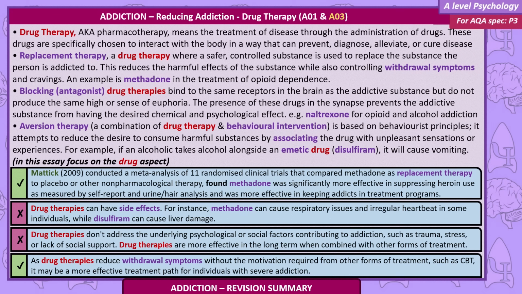Drug therapies can have side effects. For instance, methadone can cause respiratory issues and irregular heartbeat in some individuals, while disulfiram can cause liver damage. Drug therapies don't address the underlying psychological or social factors contributing to addiction, such as trauma, stress, or lack of social support. Drug therapies are more effective in the long term when combined with other forms of treatment.